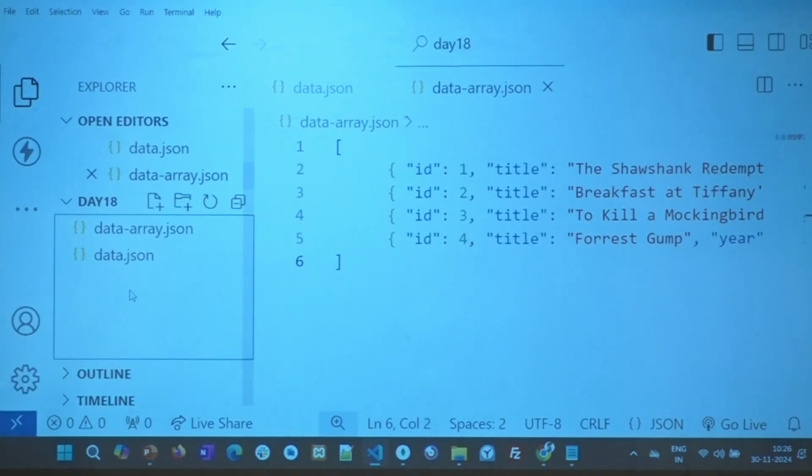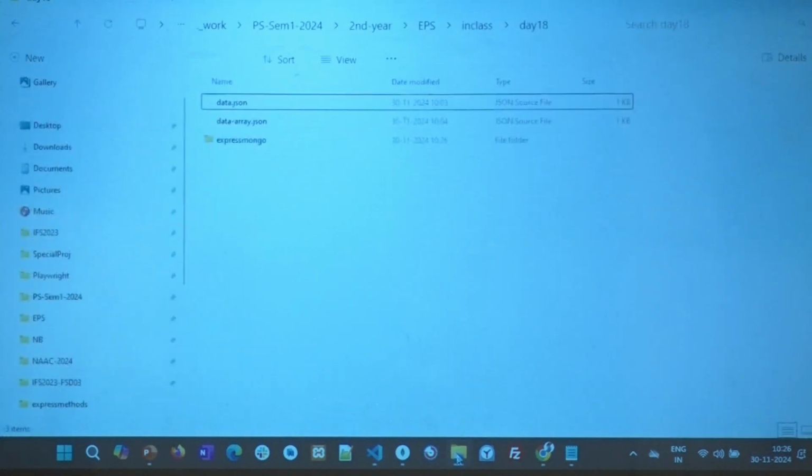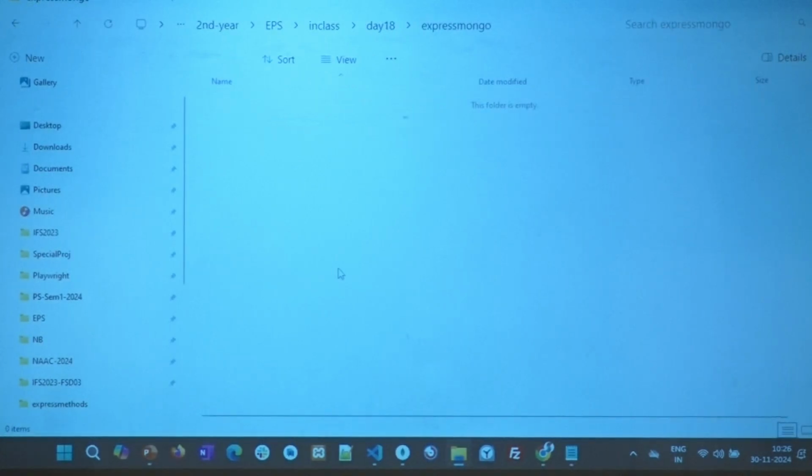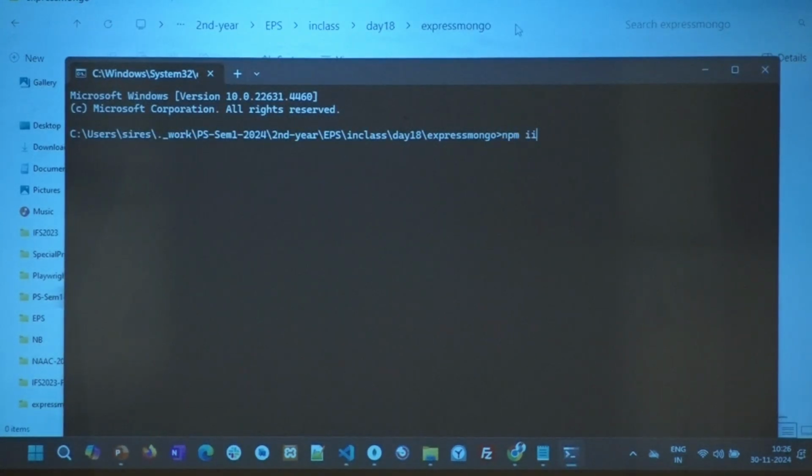Now, let's see if we can start on it. I'm going to create a new folder, and I'm going to call it Express Mongo. Now who will tell me how do I create a Node.js project out of it? How to create a Node.js project? npm init, very good. So you open up CMD and say npm init.